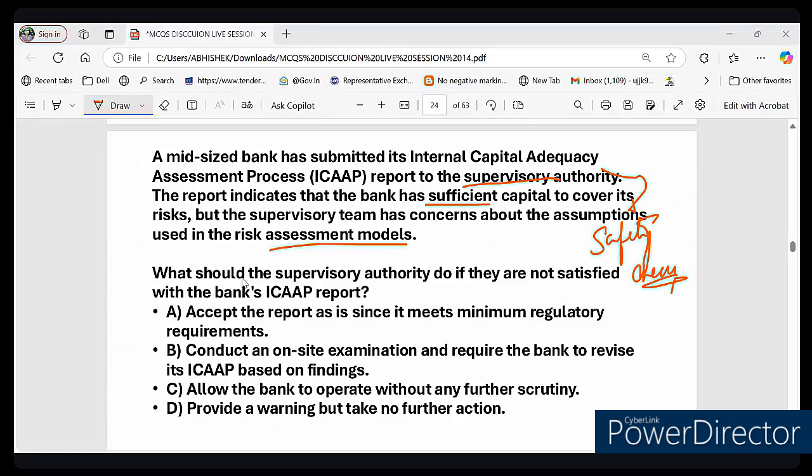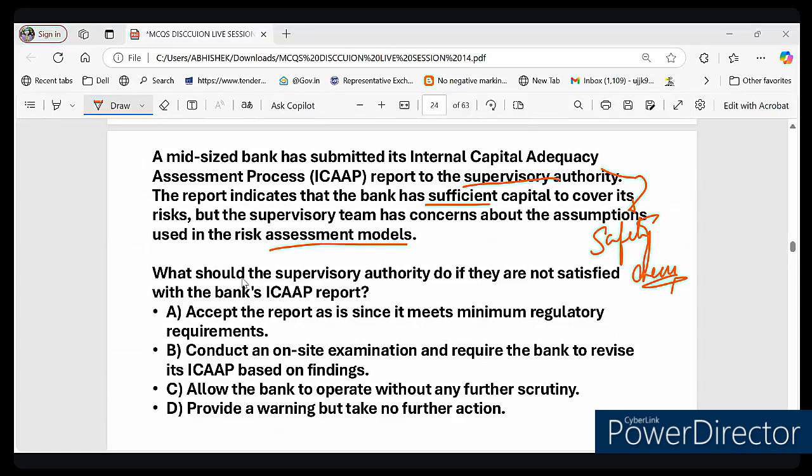The report looks good, but there is some fault in the assumptions. The answer is yes, because incorrect assumptions can lead to underestimating the risk. If you take incorrect assumptions, it could lead to underestimating your risk, right? So regulators should take action if they see potential issues in the bank's risk assessment.